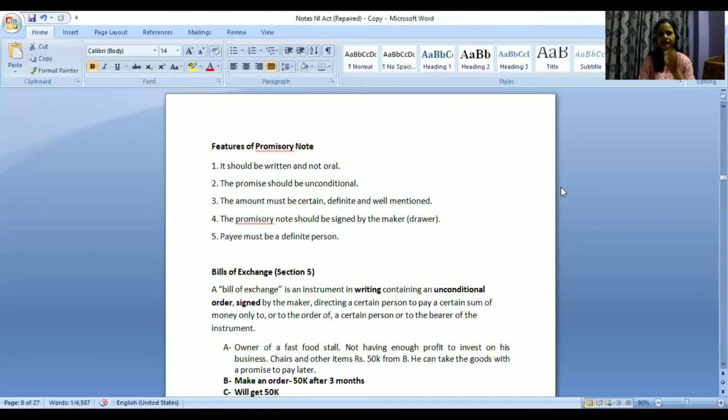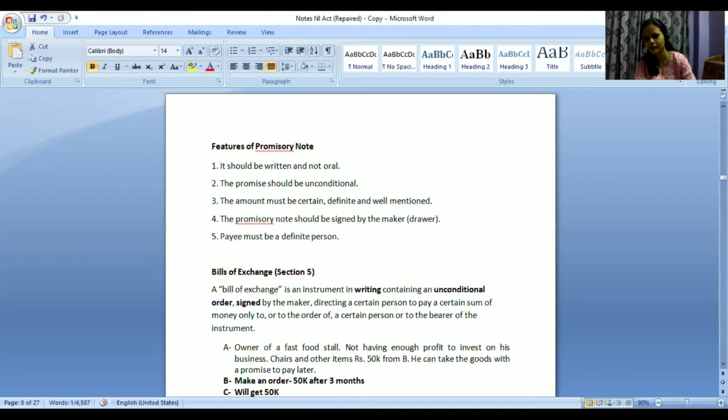Like in an affidavit, we have an undertaking, right? The same thing applies here also. I'm only saying that I will make this payment without any conditions. I will not say that only in case I make a certain profit, or only in case I have this thing or that thing, nothing like that. Without any conditions, I will make this payment. So it is an unconditional promise.